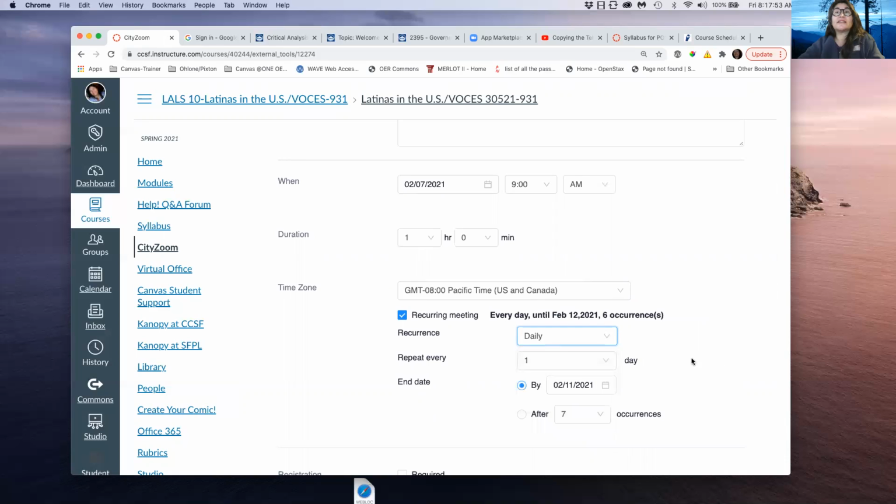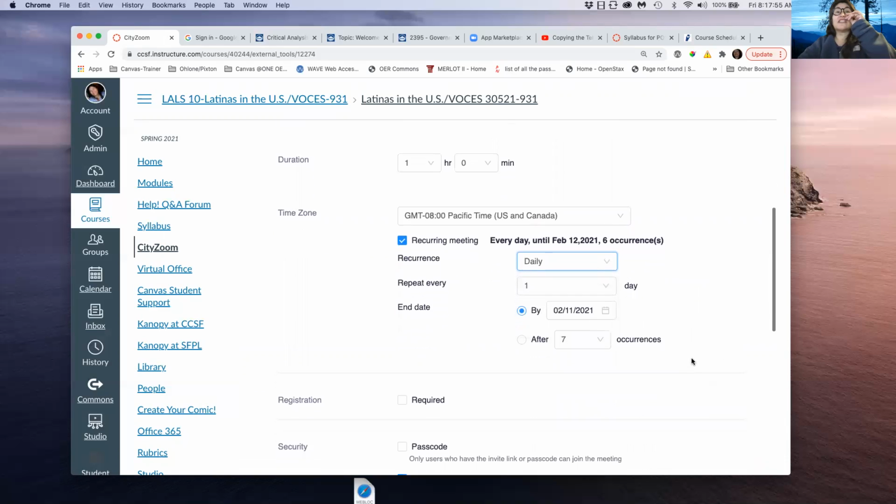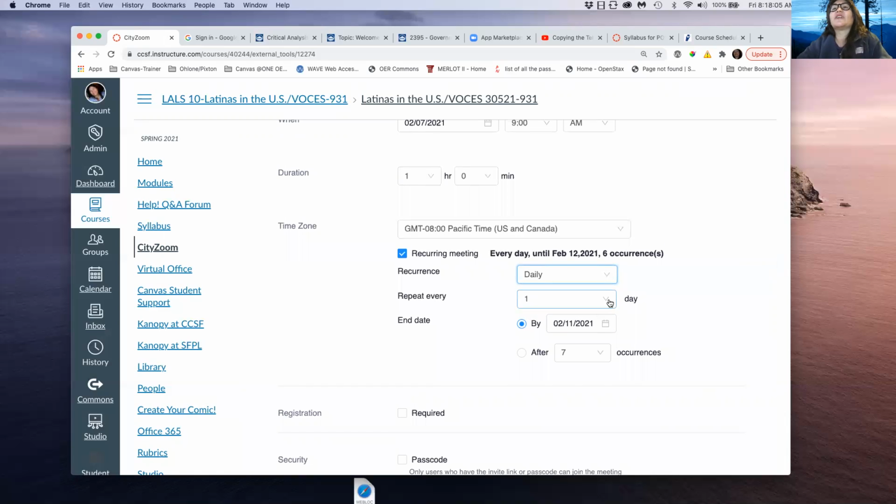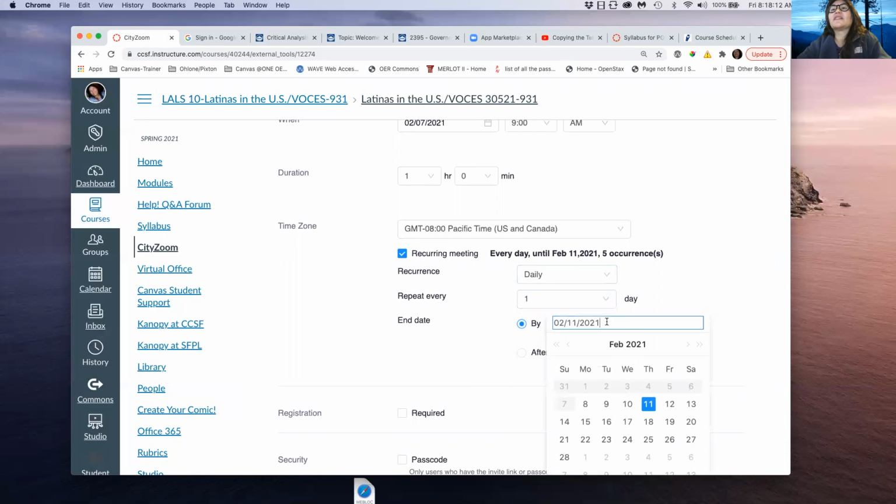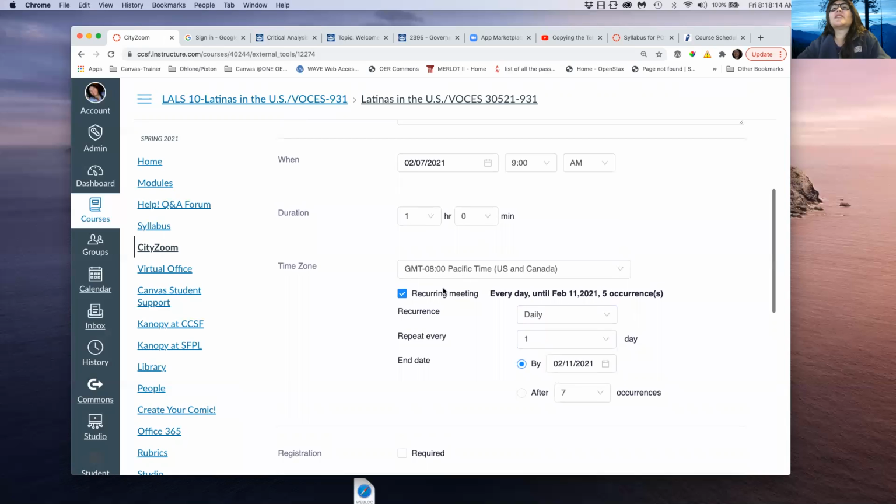I'm going to do it this way, and I need to remember to come and delete this because there's no way I want to do that. Daily, and then I say recur, it's every day here. It meets after, let me see here, recurring daily. It's supposed to let you have recurring daily. Maybe you do have to do it weekly.